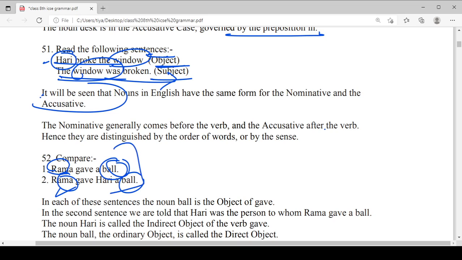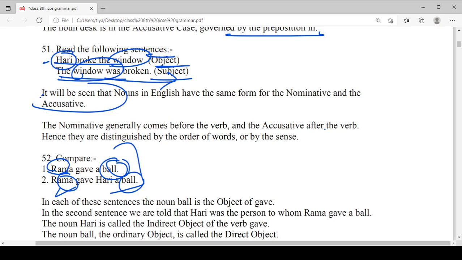So they just wanted to say that the subjective case comes before the verb and the accusative or objective case comes after the verb. This is the basic idea of the cases.